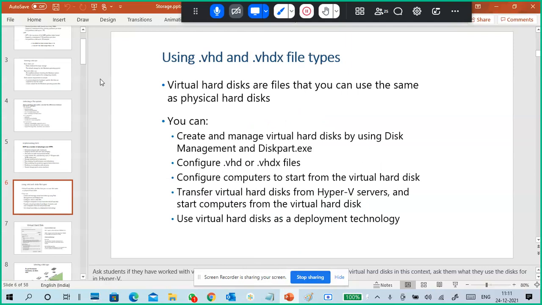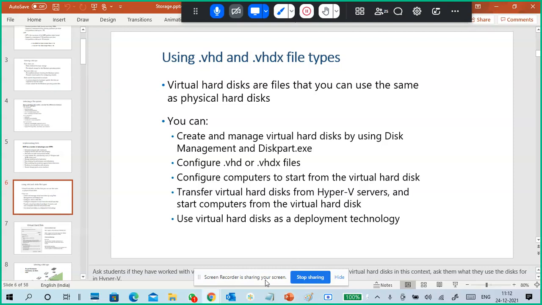Virtual hard disks are files that you can use the same as a physical hard disk. What does virtual mean? We can use it as a physical hard disk. It's not imaginary, it's not that we can't use it. Like your virtual machines, we can use a virtual machine, and we can use a virtual hard disk the same way.